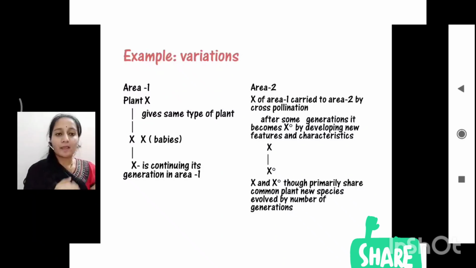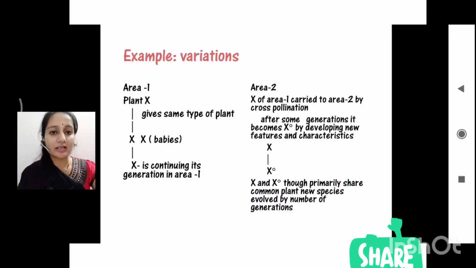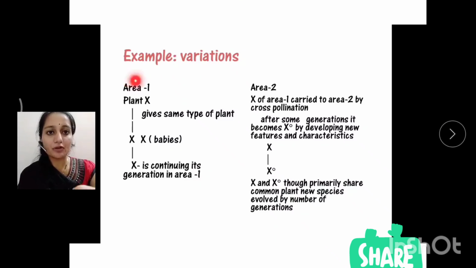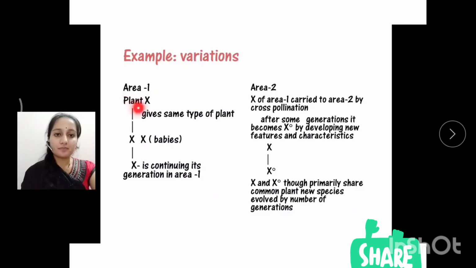Now let me give a proper example of variation to understand it better. Consider two areas, area 1 and area 2. We have a plant named plant X in area 1.